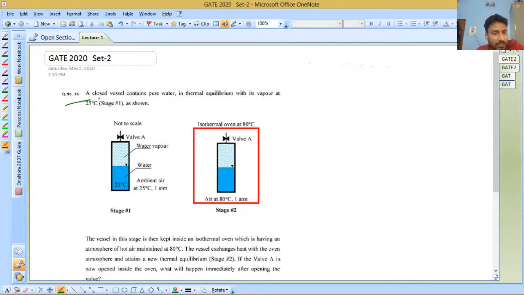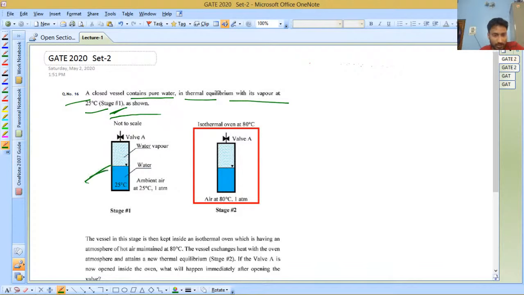It says that a closed vessel contains pure water in thermal equilibrium with its water vapor at 25 degrees Celsius, as shown in stage 1. You can see this figure.